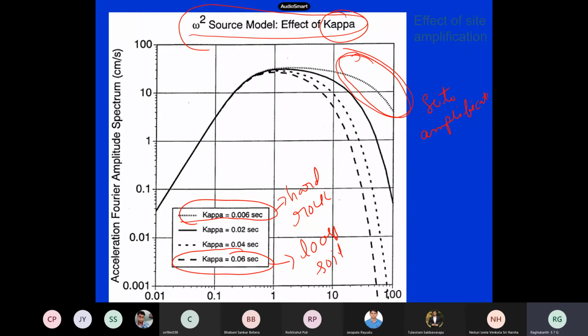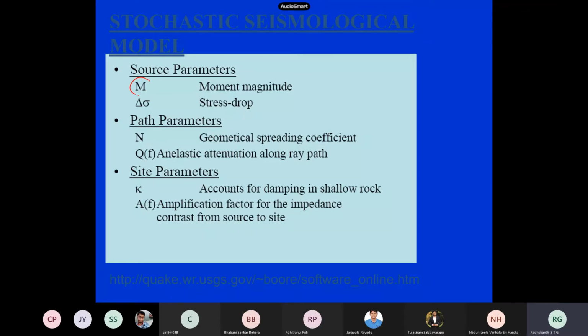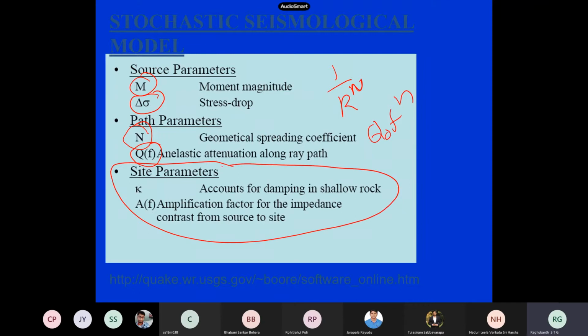Just by looking at the data and mixing these empirical terms, this method came. So these are the inputs: magnitude, delta sigma, then geometrical spreading, that is 1 by r to the power of n, then anelastic damping, that is Q naught f to the power of n. Then site parameters: you have to use these only if you want to compute on a soil site, for example the Indo-Gangetic basin or river sediments. Soil also amplifies, and this extra damping for the soil also has to be included in the model. So these are the inputs for this model.